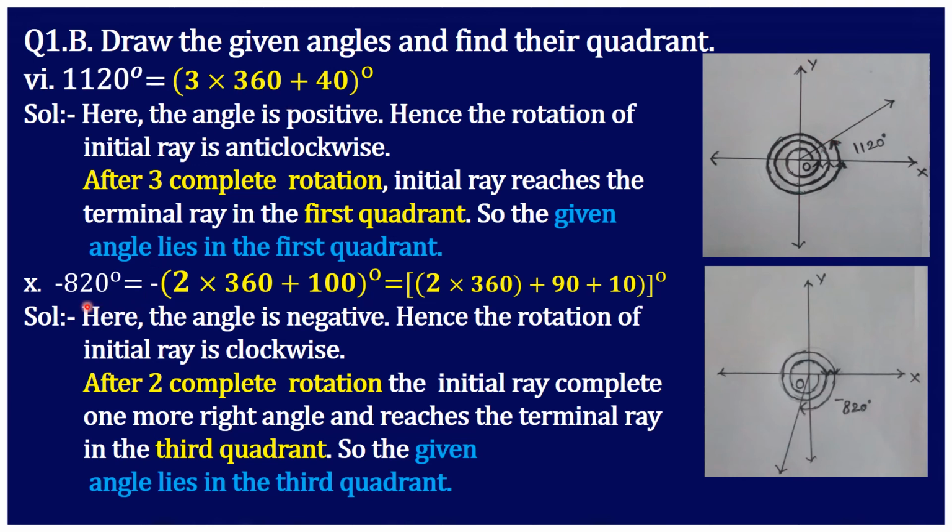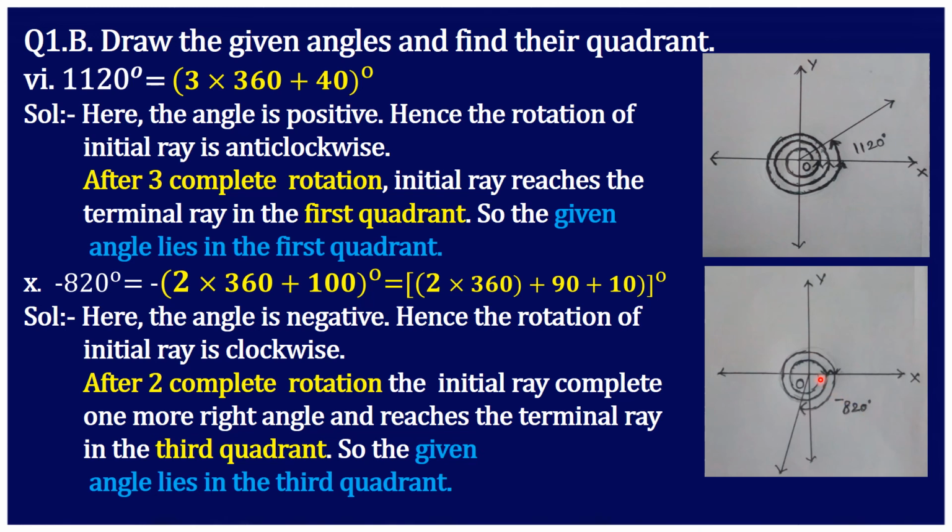Now minus 820 degree, 10th one. Minus 820 can be written as minus of 2 into 360 plus 100 degree. But 100 is not an acute angle, so we have to split it again. So minus 2 into 360 plus 90 plus 10. That is, after 2 complete rotations, it again crosses 90 degree, then again covers 10 degree. Now since the angle is negative, we have to consider clockwise direction. So after 2 complete rotations, the initial ray completes 1 more right angle and reaches the terminal ray in the third quadrant. Let us look at the diagram.